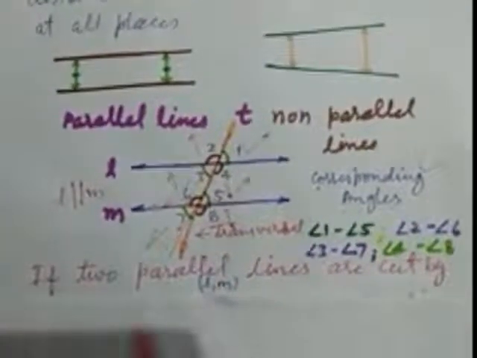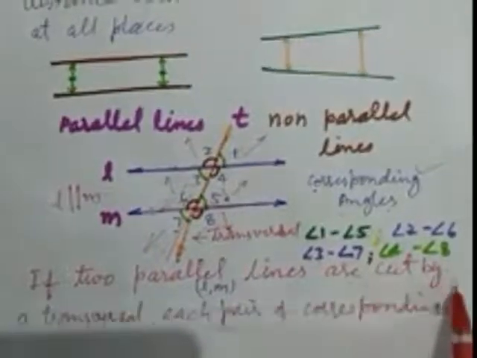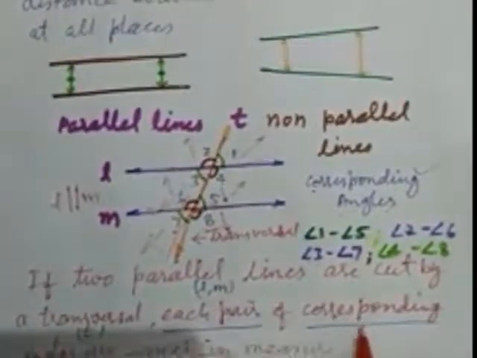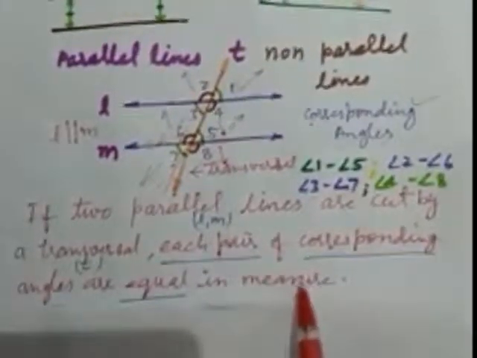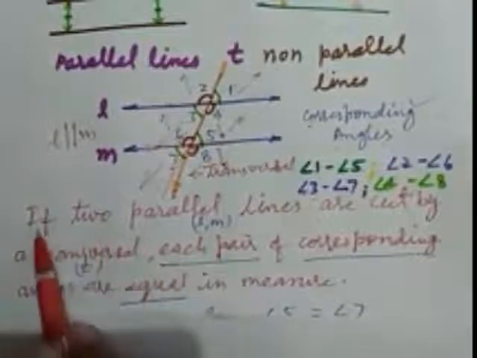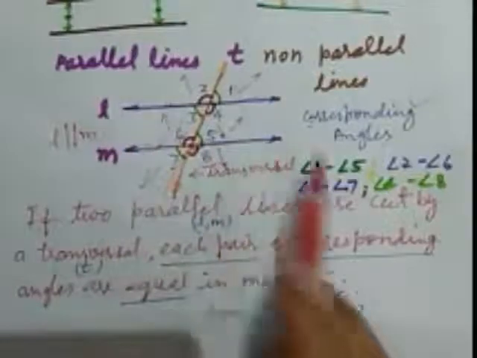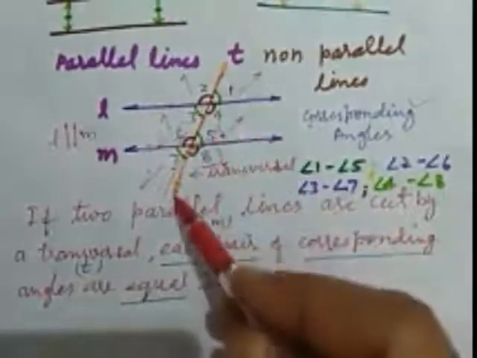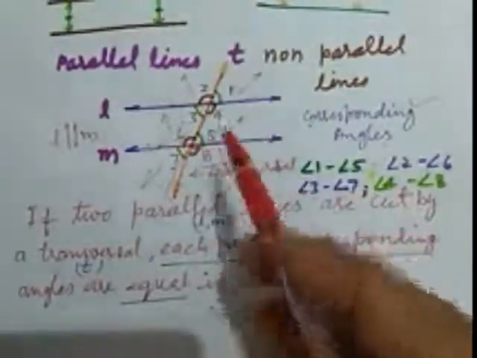Then we check if two parallel lines are cut by a transversal, each pair of corresponding angles are equal in measure. Why? Now we check. First I repeat, if two parallel lines, these are the two parallel lines, are cut by a transversal, this is a transversal and it cuts these two lines.